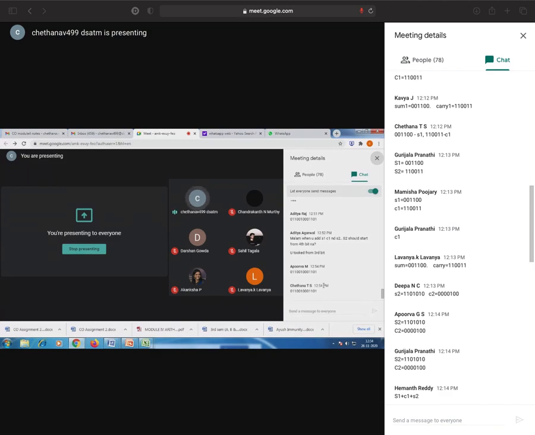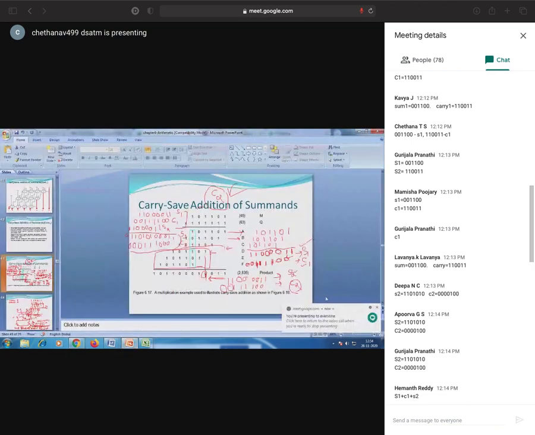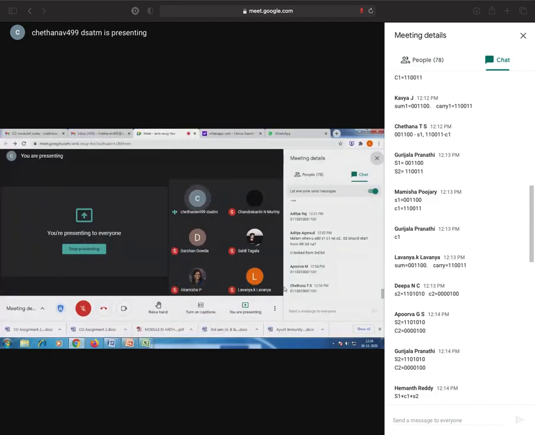So totally, how many bits should you get? Suppose you see this product, how many bits should you get? 2 into n bits, right? 2 into n means what? A 6 bit multiplier and 6 bit multiplicand, so 12 bits you should get. So here you have 12 bits, right? 2, 3, 4, 5, 6, 7, 8, 9, 10, 11, 12, 13.